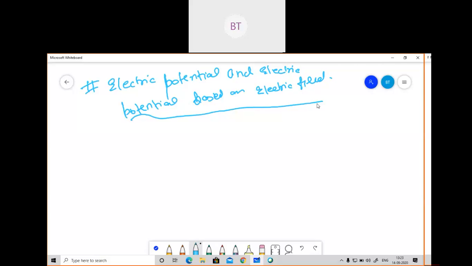So what do you understand by this term? What does potential mean in electrical or electronics? If somebody asks you, what is basically potential? What is electric potential? How do you define potential? Does anybody have any idea to define electric potential? How to tell that?